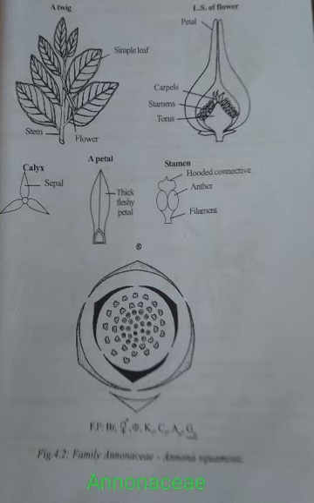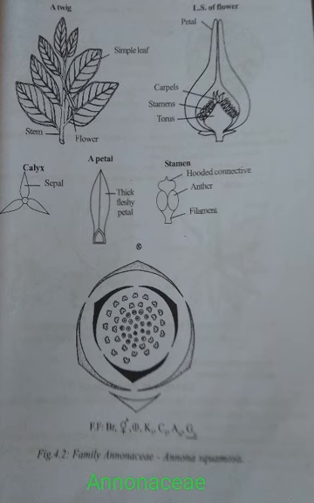Hello students. In this lecture I am going to discuss the family Annonaceae. It is commonly called the custard family. The common plants are custard apple, Monoranjithum, Ashoka tree, etc. So what is the systematic position of Annonaceae?